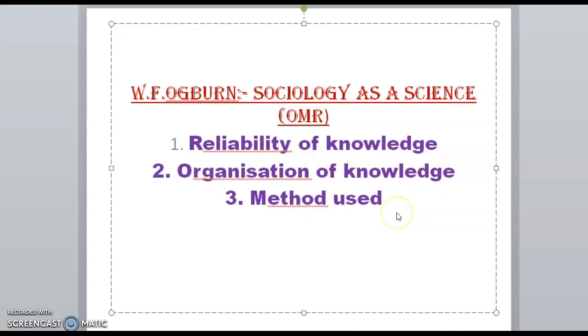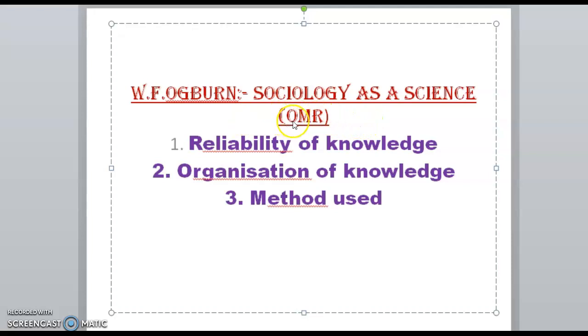The third one is methods used. So there are certain methods. For example, if you want to prove or test a hypothesis, you need to collect data. Then you have to study it thoroughly, maybe using the questionnaire method or interview method, or maybe you are doing a case study, or a field study, or maybe you are studying texts, like in indology, right? Through all this, you are using a method and reaching a conclusion, right? So when these three criteria are fulfilled, we can call this a science, right?